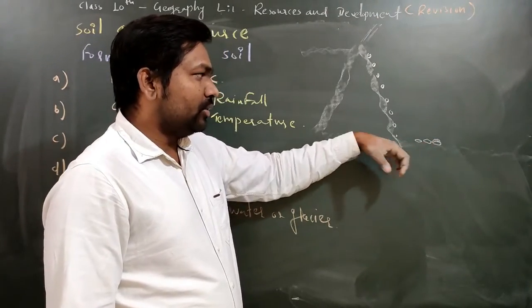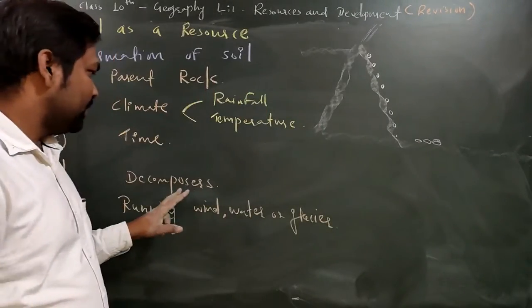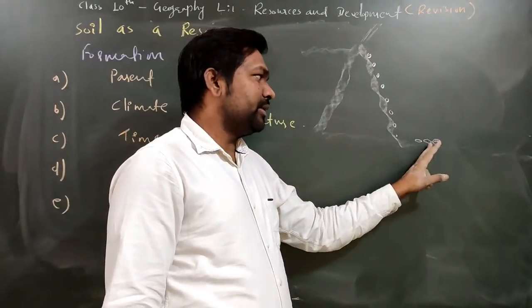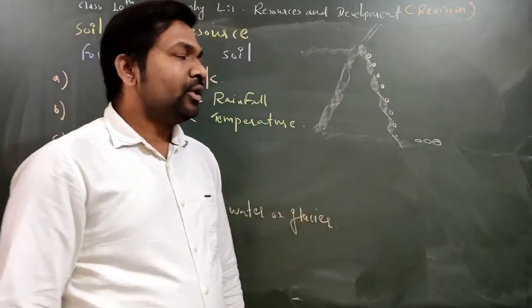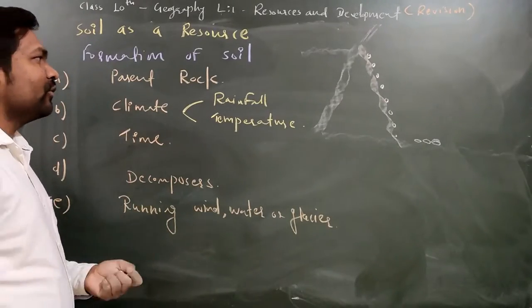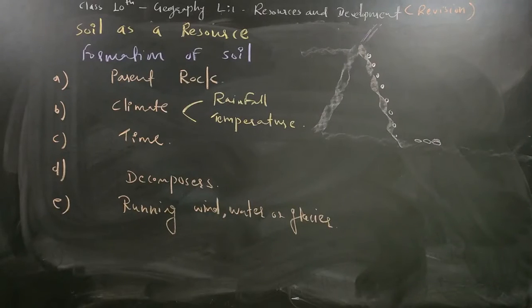And this is called humus. By the passage of time, with the help of decomposers, it will decompose here only, and later it will take the shape of soil. So the soil we are getting is from the rock only.